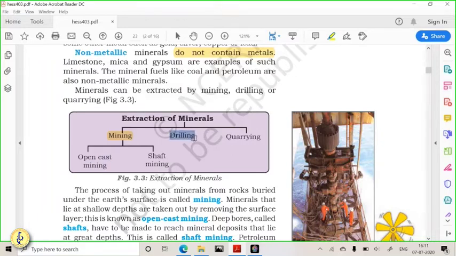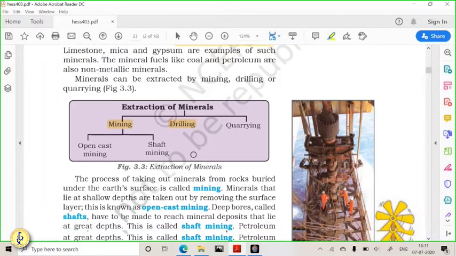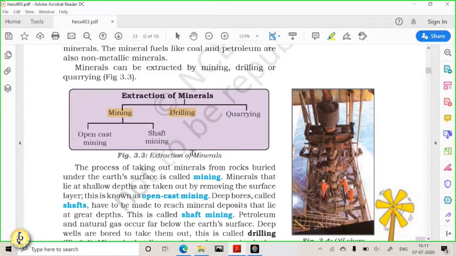Second is drilling. All the minerals cannot be taken just by mining. You have to go deep, too much deep, and these minerals are liquid in nature. For example, oil is liquid in nature. So horizontal mining or open cast mining is not of any use. Drilling is required for taking oil out of the earth.